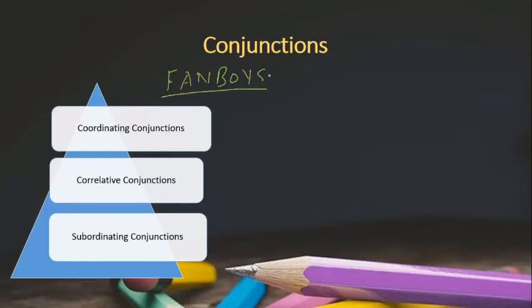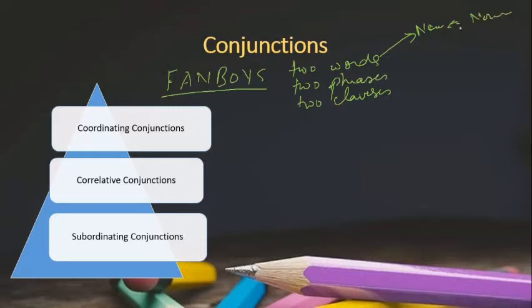These are the 7 coordinating conjunctions which help in joining two words, two phrases, or even two clauses. This conjunction is very trustworthy in the sense it will join noun with a noun, pronoun with a pronoun, adjective with an adjective, adverb with an adverb, phrase with a phrase, and clause with a clause.